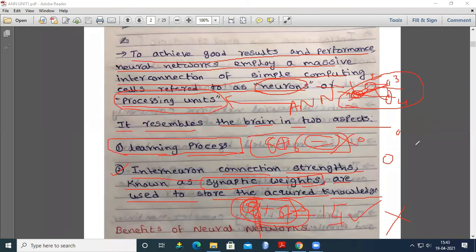The weights are used to store the acquired knowledge. If I say 8 plus 6 equals 10, that means in my brain I am calculating in such a way that we get the answer 10, but this is wrong. So now I can strengthen my neurons by using synaptic weights, which are used to store the acquired knowledge. Actually, I want 8 plus 6 equals 14, and instead of 14 I got 10. That means I can adjust the strength of the neuron.